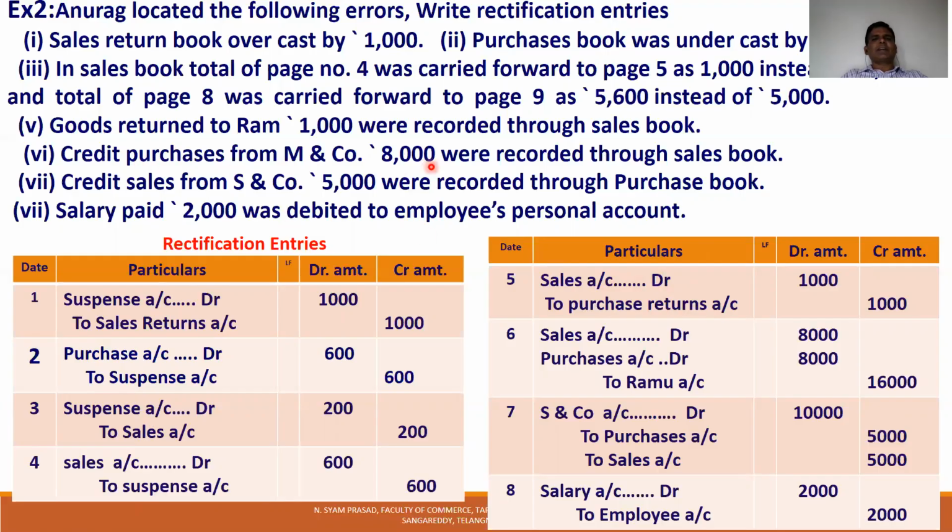Credit purchase from M&T company 8,000. Credit purchase from M&T company 8,000 recorded through the sales book.